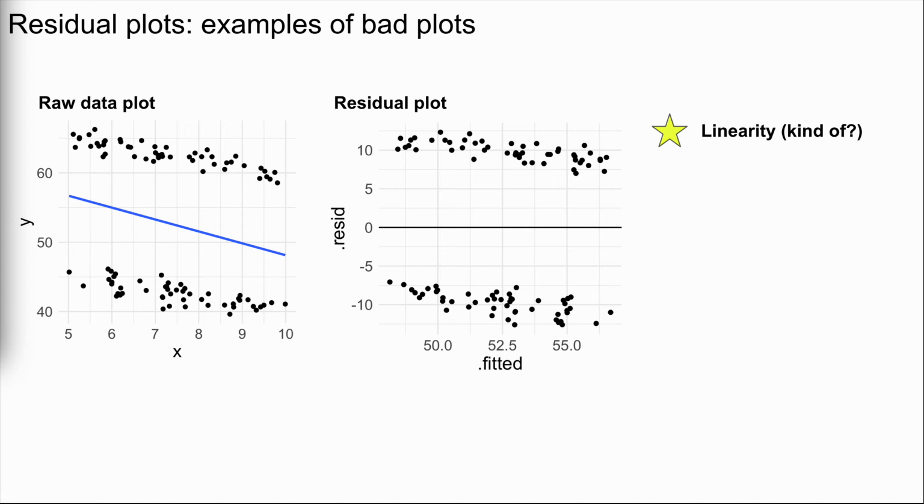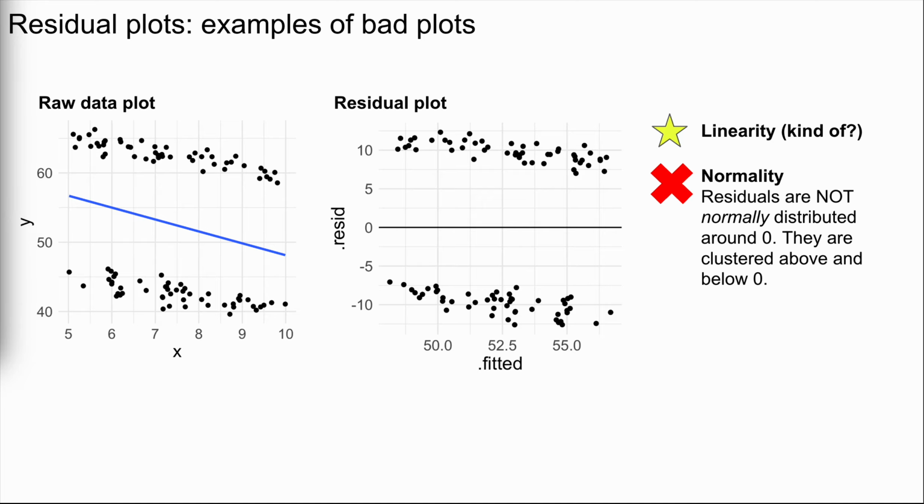Thus, though this isn't a good model, as in it doesn't actually capture our two clusters of data points, it doesn't exactly violate the linearity assumption. However, it does certainly violate the assumption of normality. Mainly, the residuals here are not normally distributed around 0. Rather, they fall in clusters above and below 0.